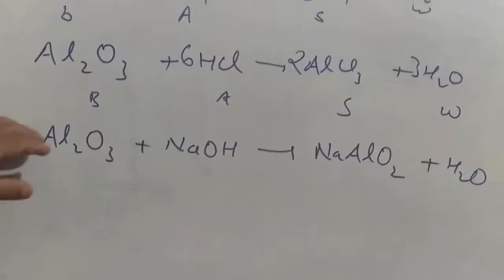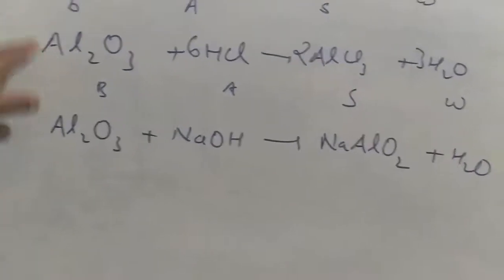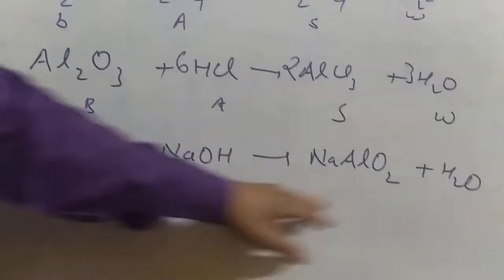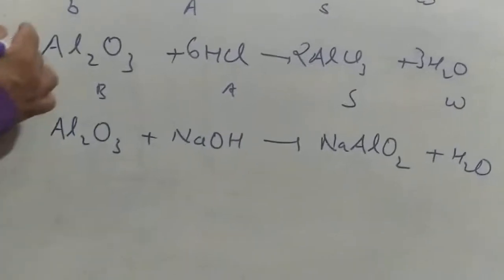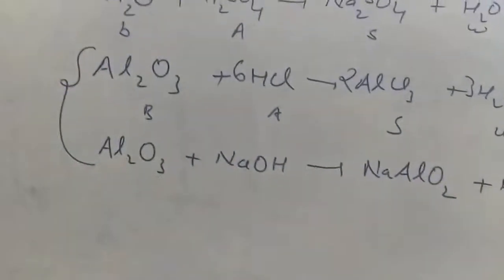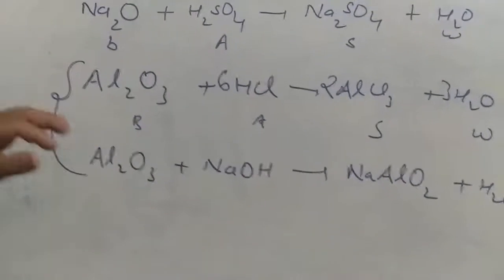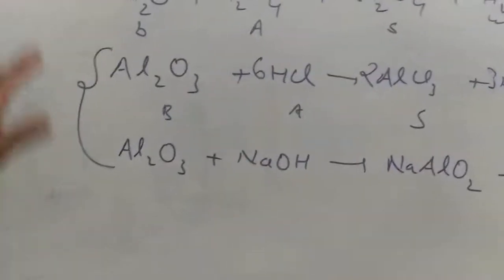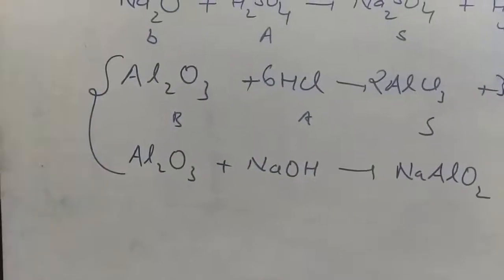Okay. So now you can see here Al2O3 reacts with acid to give me a salt and water. Al2O3 reacts with base, gives me a salt and water. So Al2O3 is capable of working as acidic nature as well as basic nature. Such metal oxides, they are called amphoteric in nature.